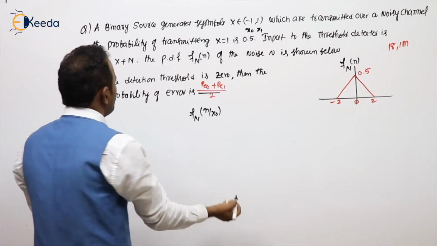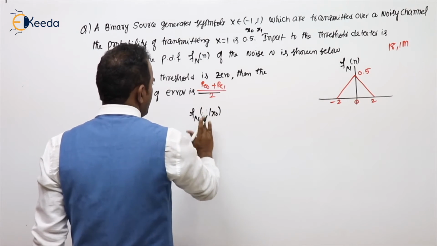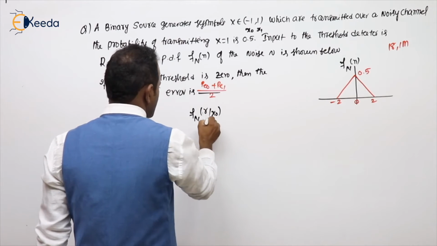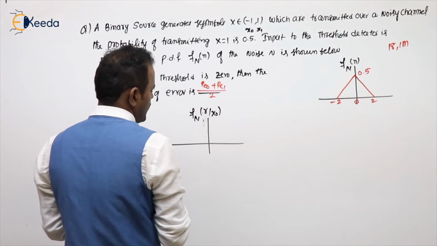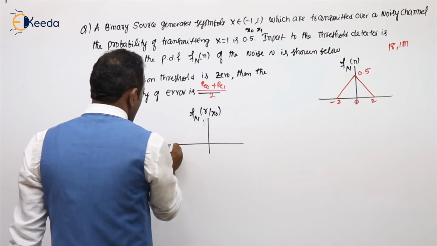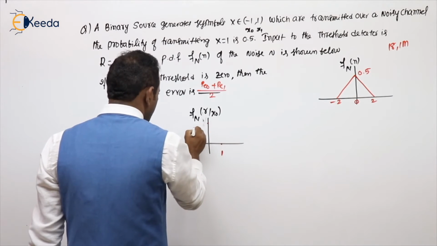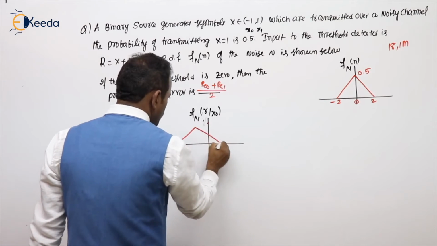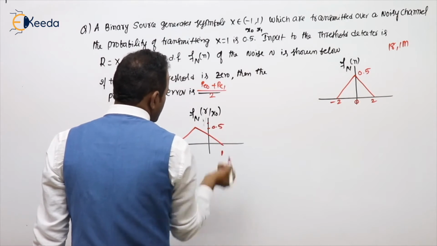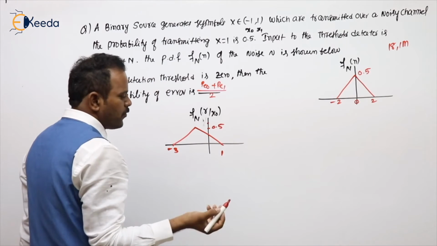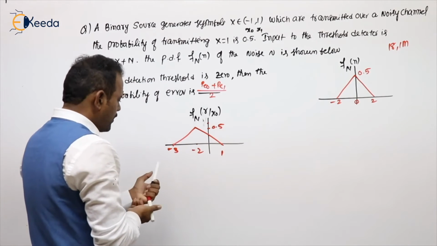What is this PDF? Or you can feel R by x0, that's better. Noise is also added. R by x0. So that will be shifted, -1 is the mean. So -3, and this will be 1. And this value is obviously 0.5. This is 1 by 0.25, that is 1 by 4. Obviously this is -2.